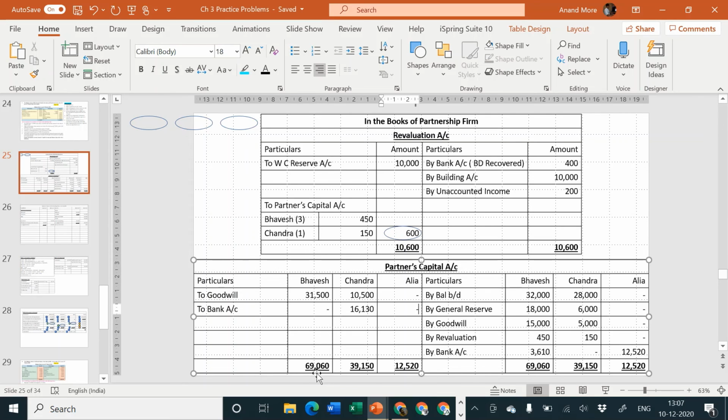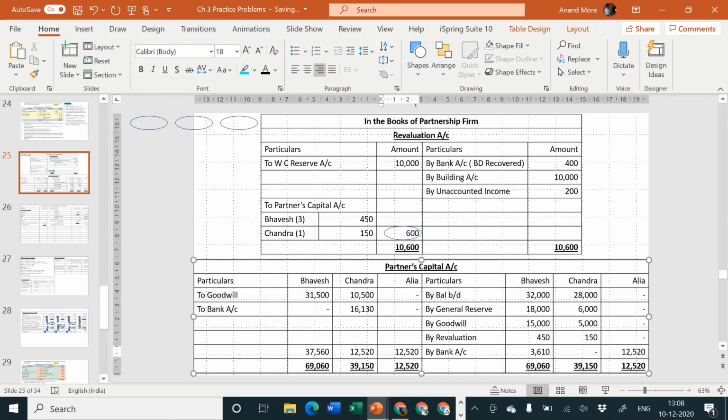69,060 minus Bhavesh 31,500. The answer is 37,560. Next is 39,150 minus 10,500 minus 16,130 is equal to 12,520. And the last one is also 12,520.